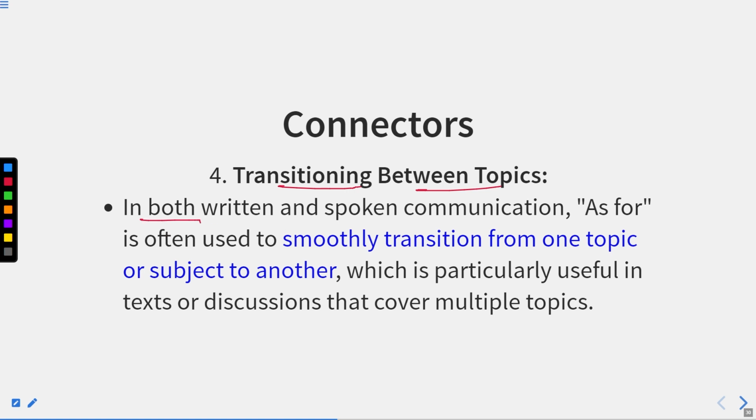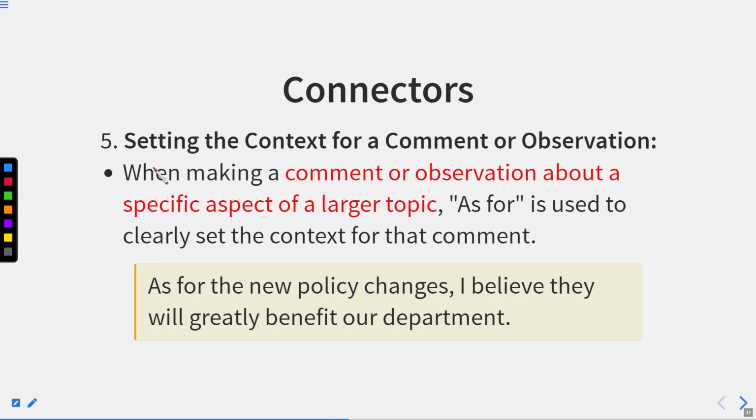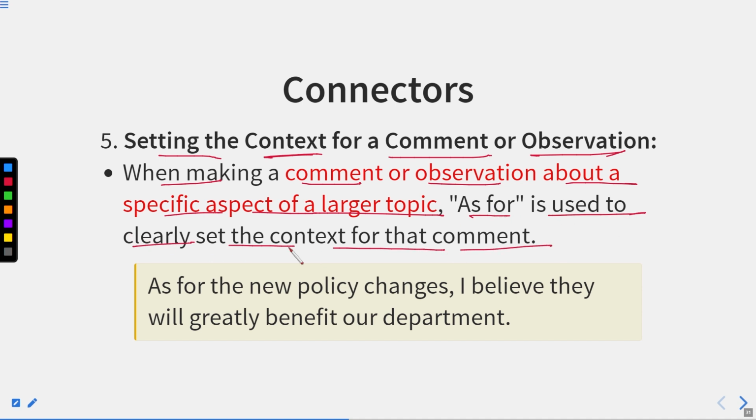Transitioning between topics in both written and spoken communication, as for is often used to smoothly transition from one topic or subject to another, which is particularly useful in texts or discussions that cover multiple topics. Setting the context for a comment or observation. When making a comment or observation about a specific aspect of a larger topic, as for is used to clearly set the context for that comment. As for the new policy changes, I believe they will greatly benefit our department. Okay, so as for the new policy changes, it means if we talk about the new policy changes.